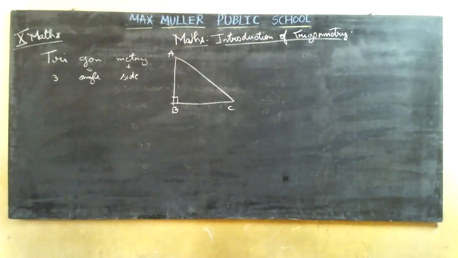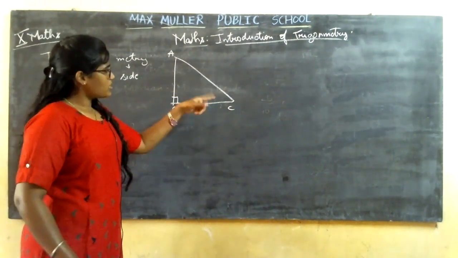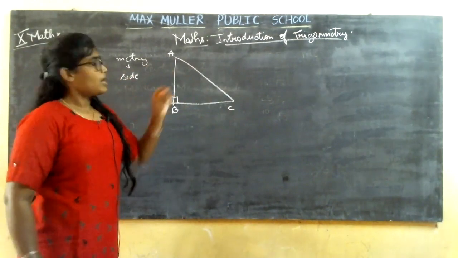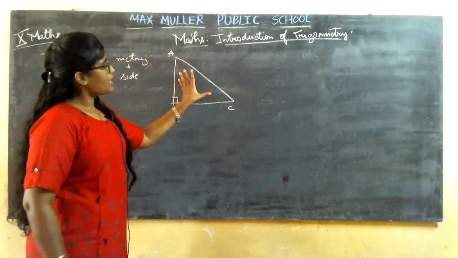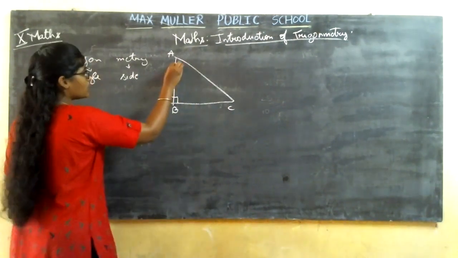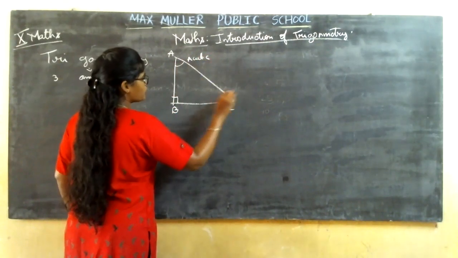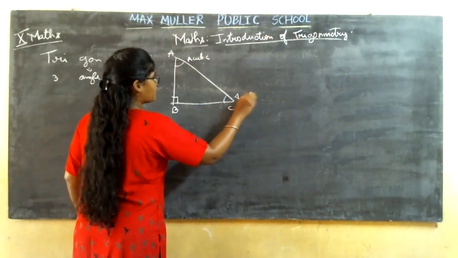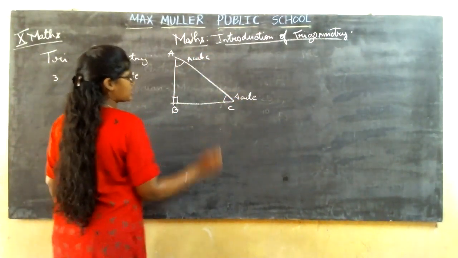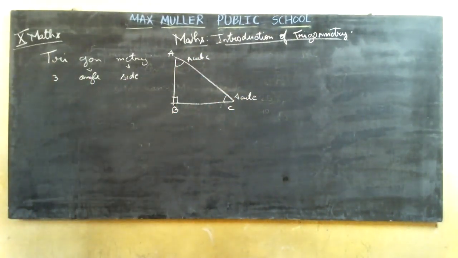Now, what is the next part? You have taken a right angle triangle. Then what about these 2 angles? What type of angle are those 2? Those 2 will be acute angles. Why should they be acute angles? Because the sum of all the 3 angles in a triangle will be how much? 360 degrees? It is 180 degrees.